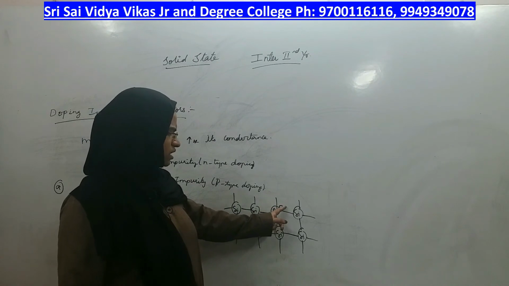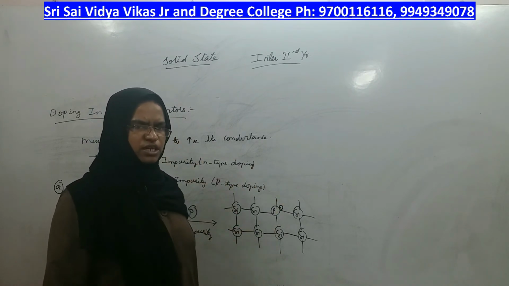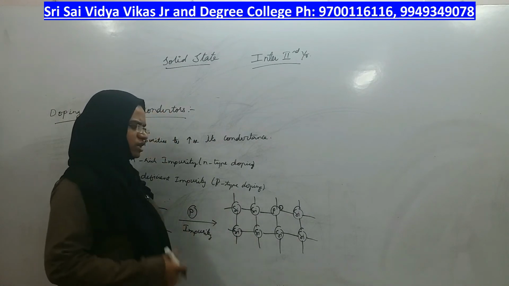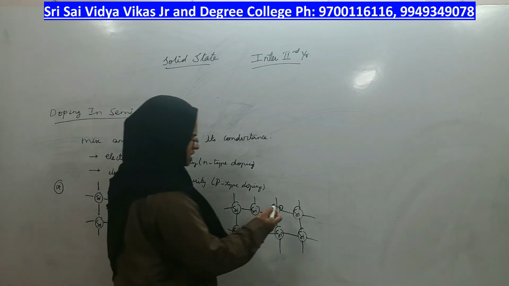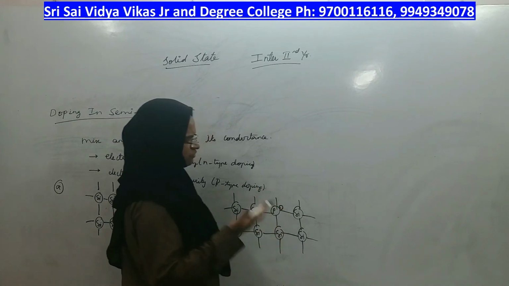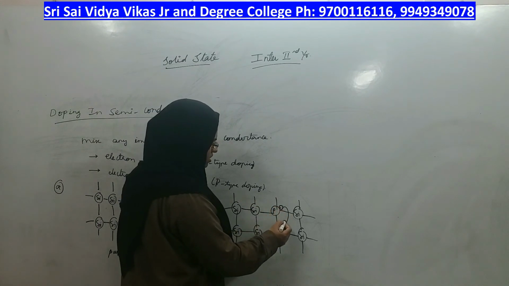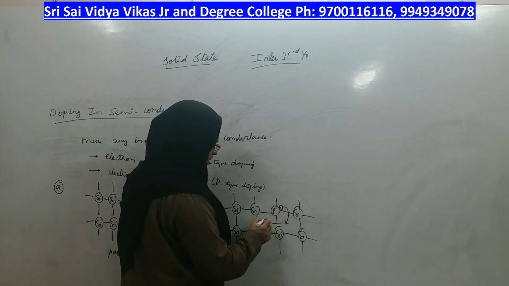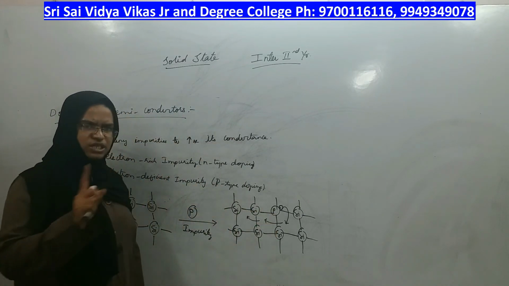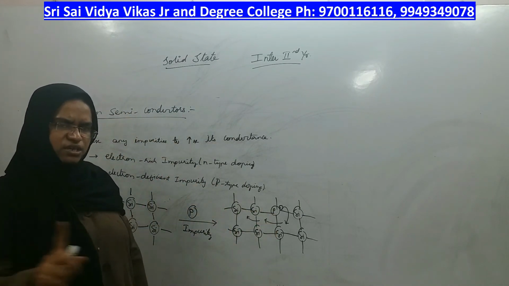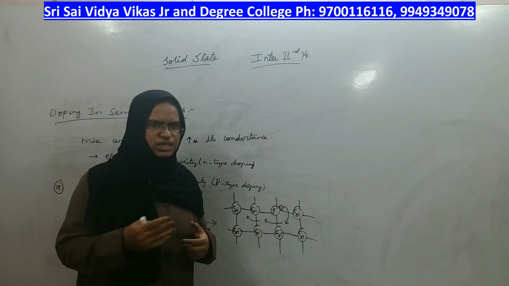This electron which is present in the interstitial position, if you give some energy, if you supply heat energy, starts to move freely from one interstitial position to the other, from there to the neighboring, and from the neighboring to the next neighboring. Like that, it starts flowing in the interstitial positions. That is nothing but flow of electrons, right?